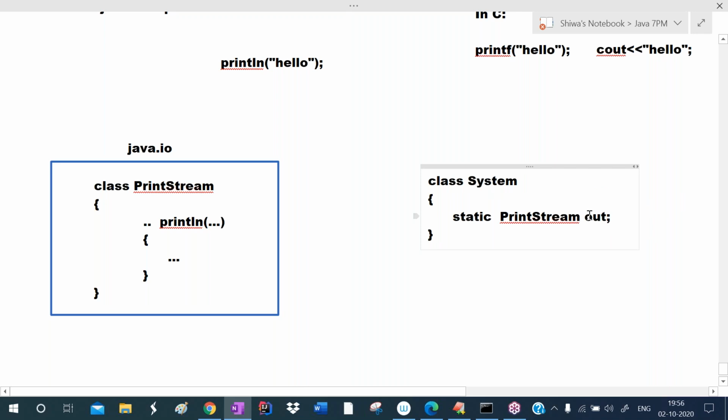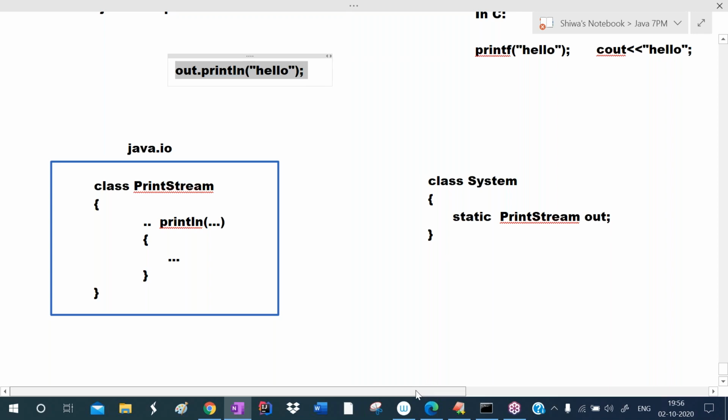So now what is the object name? Out. So here we use object name dot method name, right? So I am using the object name out dot println. Observe, object name is out. So with the help of object, I am calling the method out dot println.